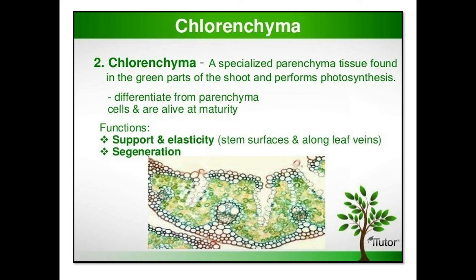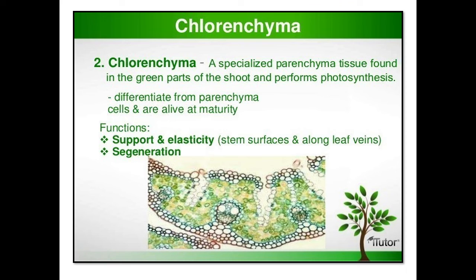So what is chlorenchyma? Maybe you have heard the words chloroplast and chlorophyll. That is related to the chlorenchyma cells. Chlorenchyma is a specialized parenchyma tissue found in the green parts of the shoot that performs photosynthesis. That's why these parenchyma tissues are important, as they perform photosynthesis. Clear? This is differentiated from the parenchyma cells and is alive at maturity.